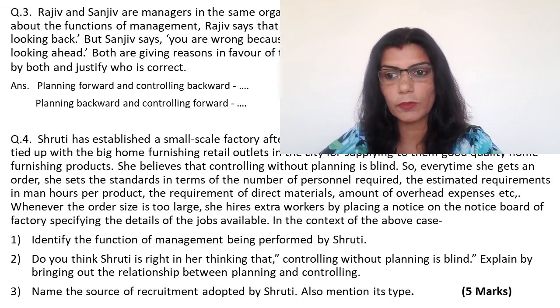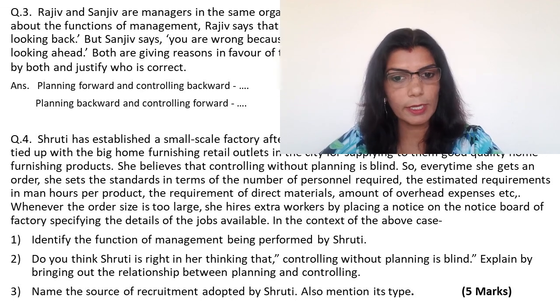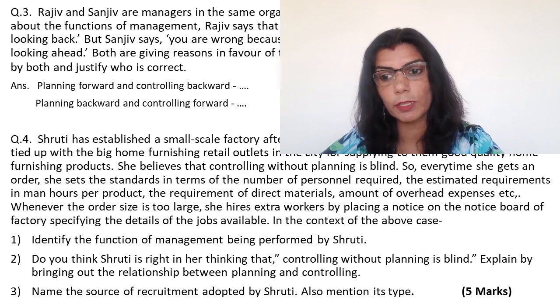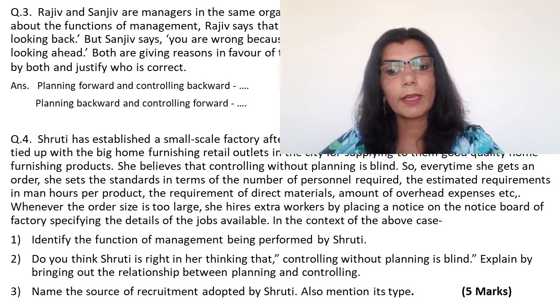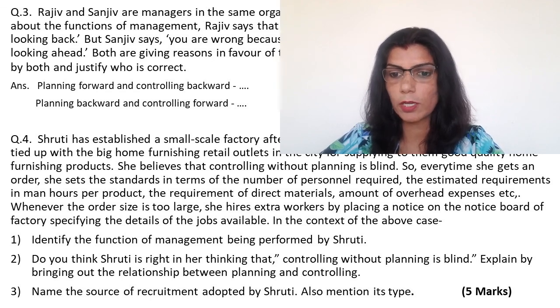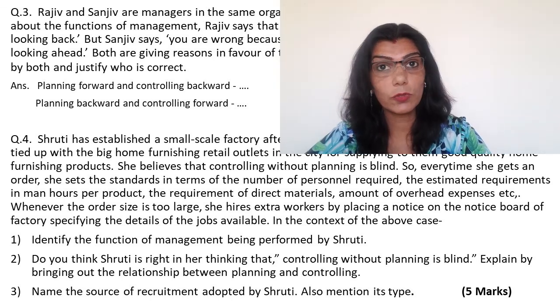In the context of the above case, identify the function of management being performed by Shruti. Second, do you think Shruti is right in her thinking that controlling without planning is blind? Explain by bringing out the relationship between planning and controlling. And third, name the source of recruitment adopted by Shruti. Also mention its type. And this question carries 5 marks. So this question is basically divided in parts.